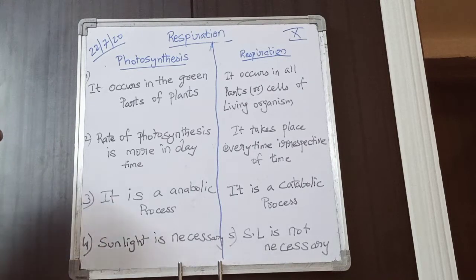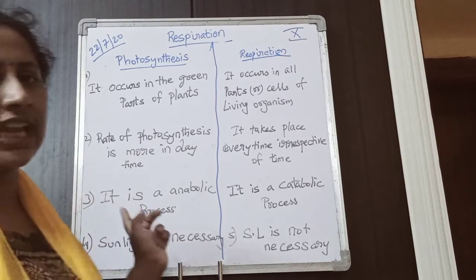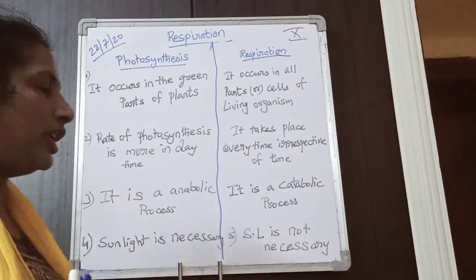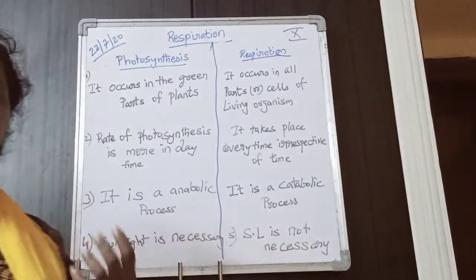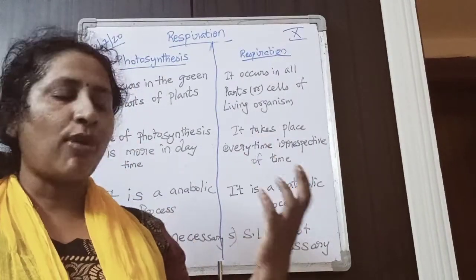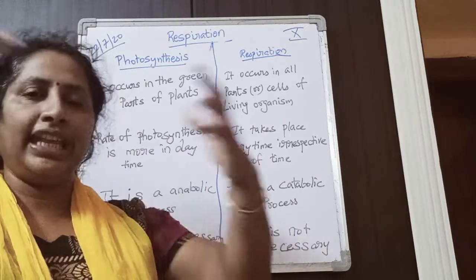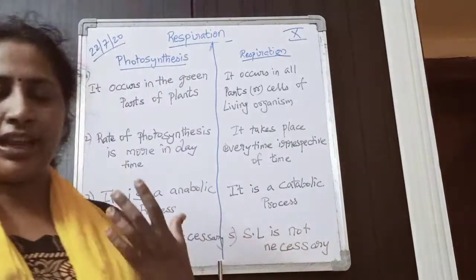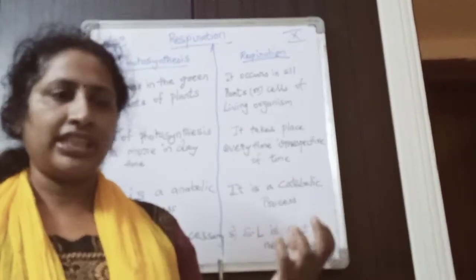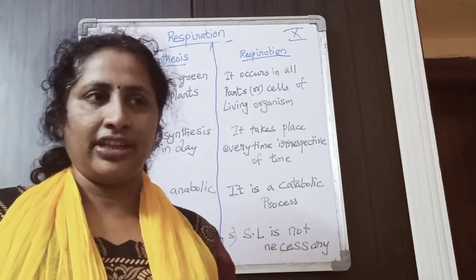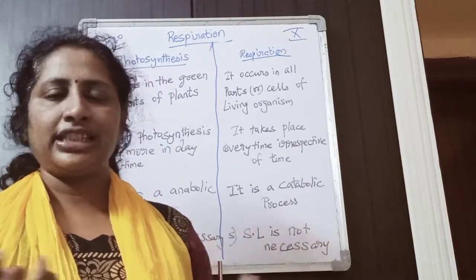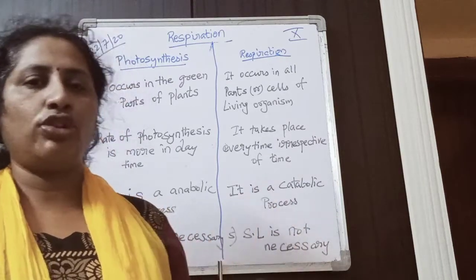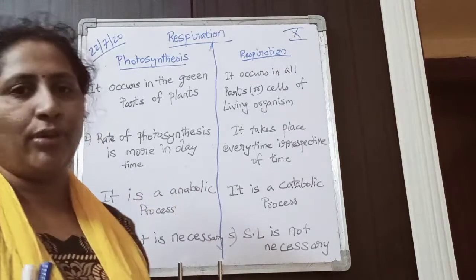Photosynthesis is an anabolic process. Respiration is a catabolic process. What is an anabolic process? Anabolism means small molecules are joined to create a big molecule. In photosynthesis, small molecules like carbon dioxide, water, and sunlight are used to create a big complex glucose molecule. So that is an anabolic process.